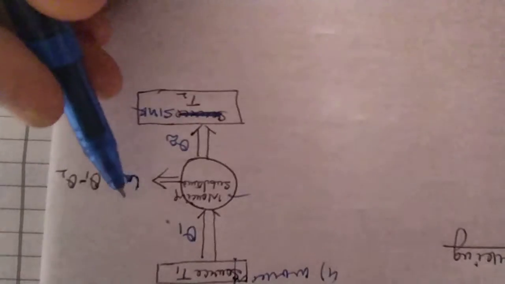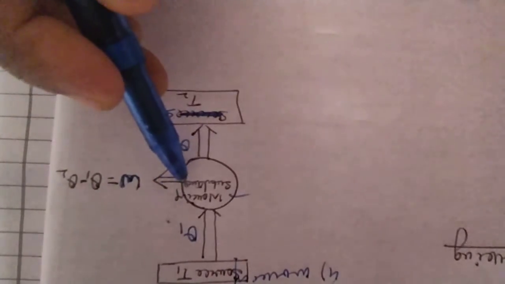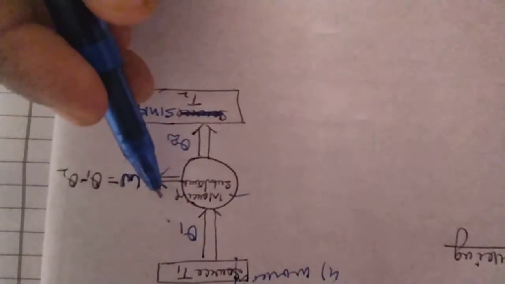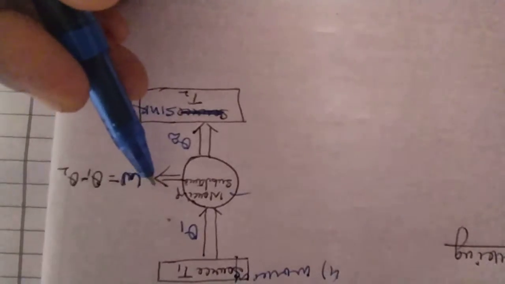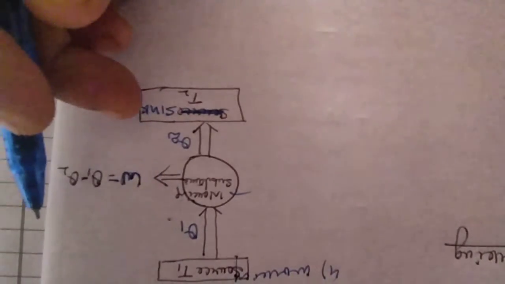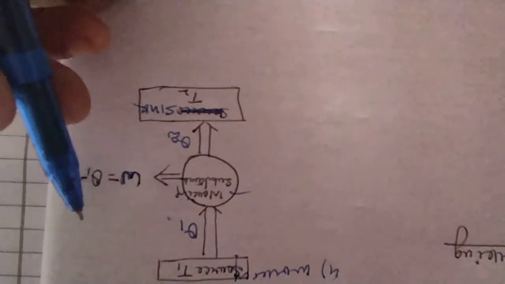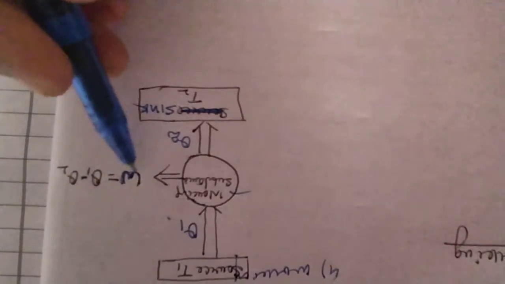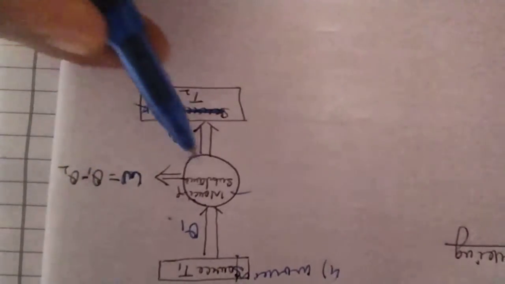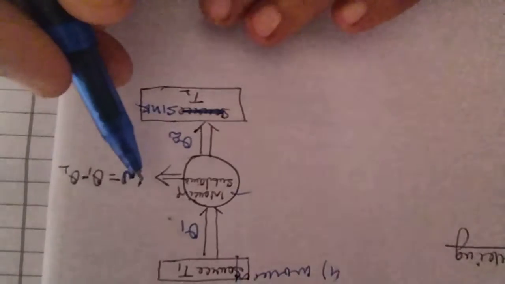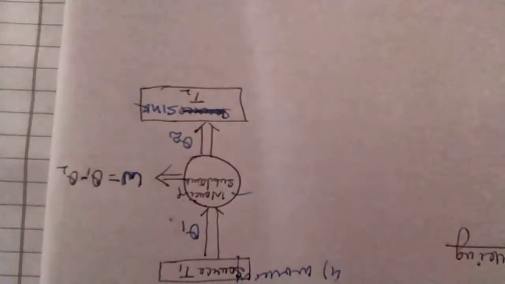Therefore the working substance is again ready to absorb heat, and the process continues. We get a continuous amount of mechanical work. So this is the working of the heat engine.